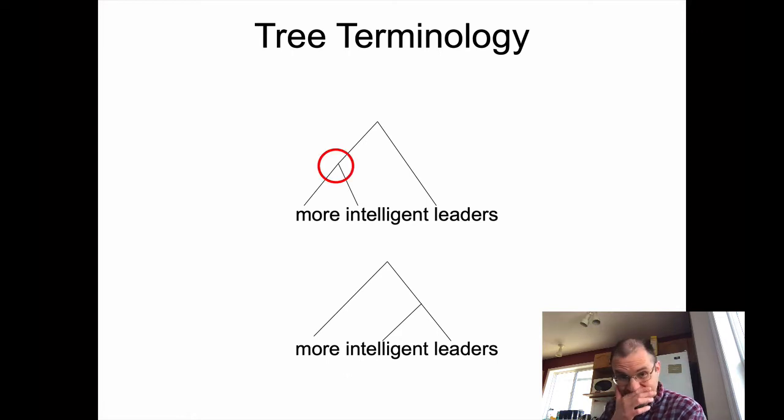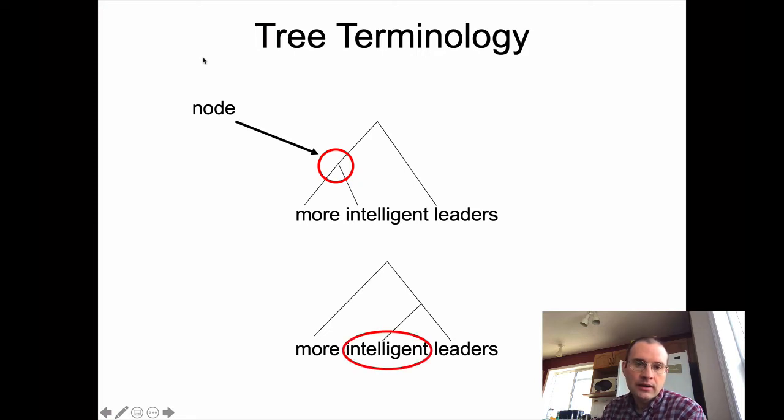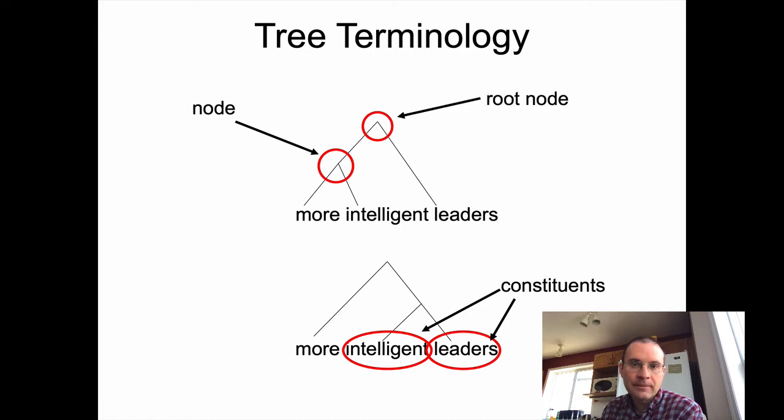Just so you know, as we go, each one of these places where these lines link up in the phrase structure tree is called a node. And these are called the constituents of a particular phrase. We also have a root node at the very top.